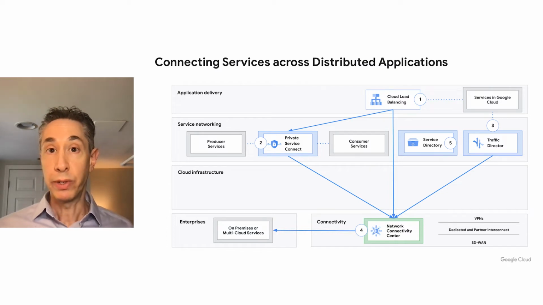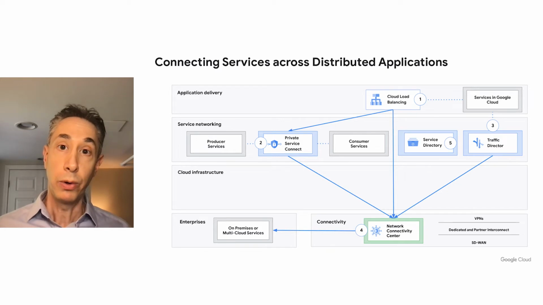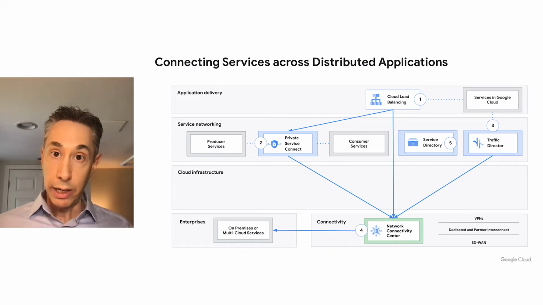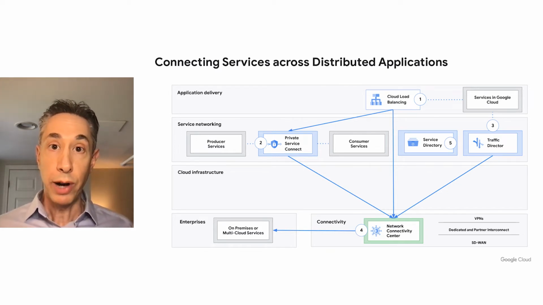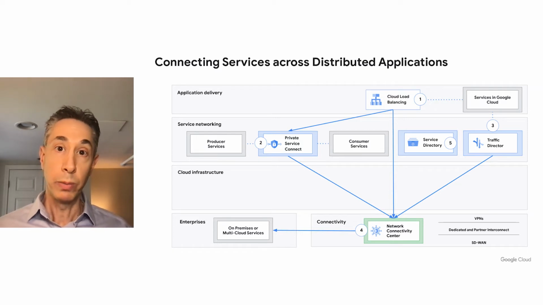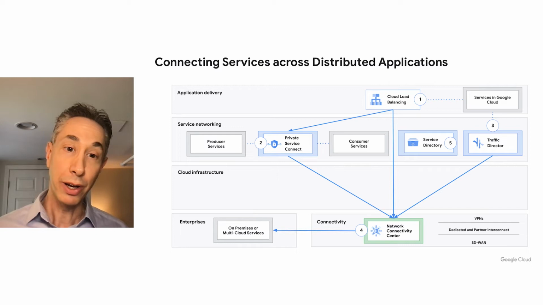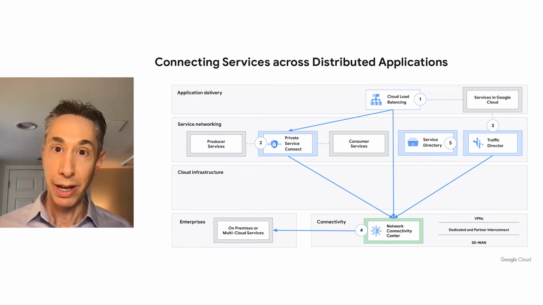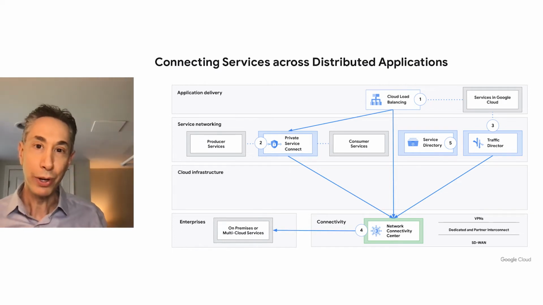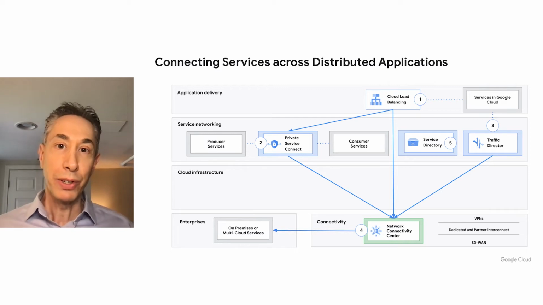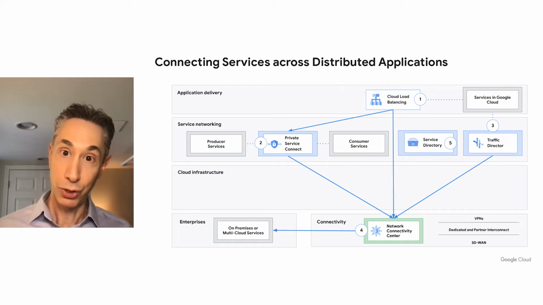And you can support services such as GKE or cloud compute or serverless. And the cloud load balancers will automatically route traffic in the most efficient way possible between your users and those services. Now, the next component you see on the left is Private Service Connect. This is a powerful tool that you can use to make your services consumable based on the producers and the consumers.